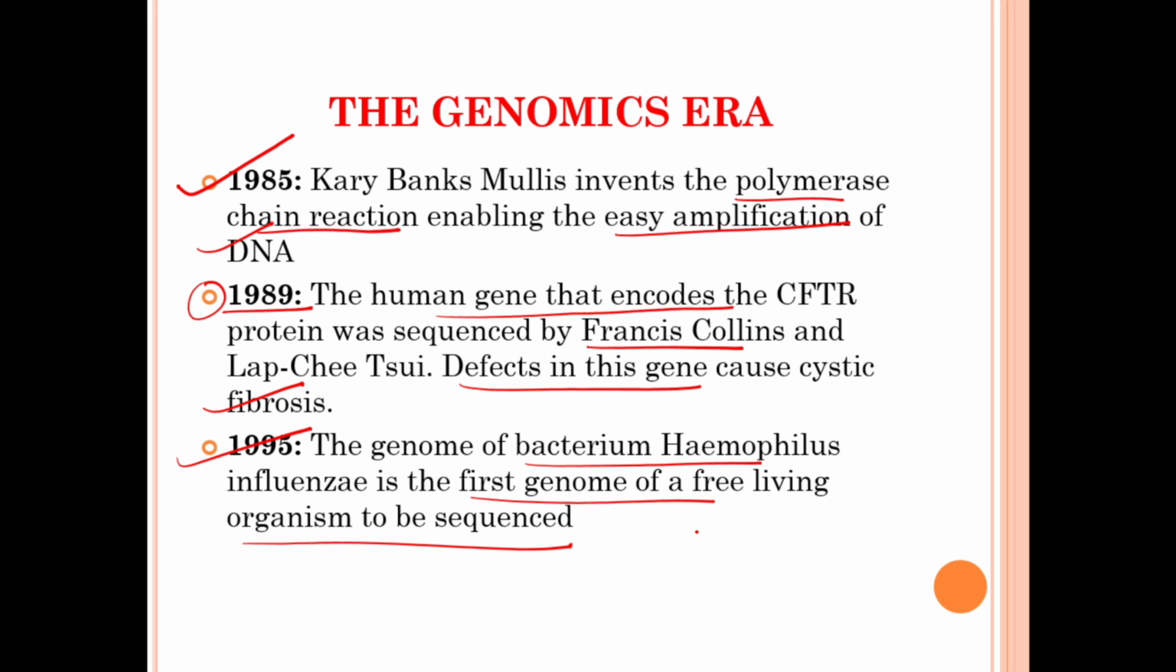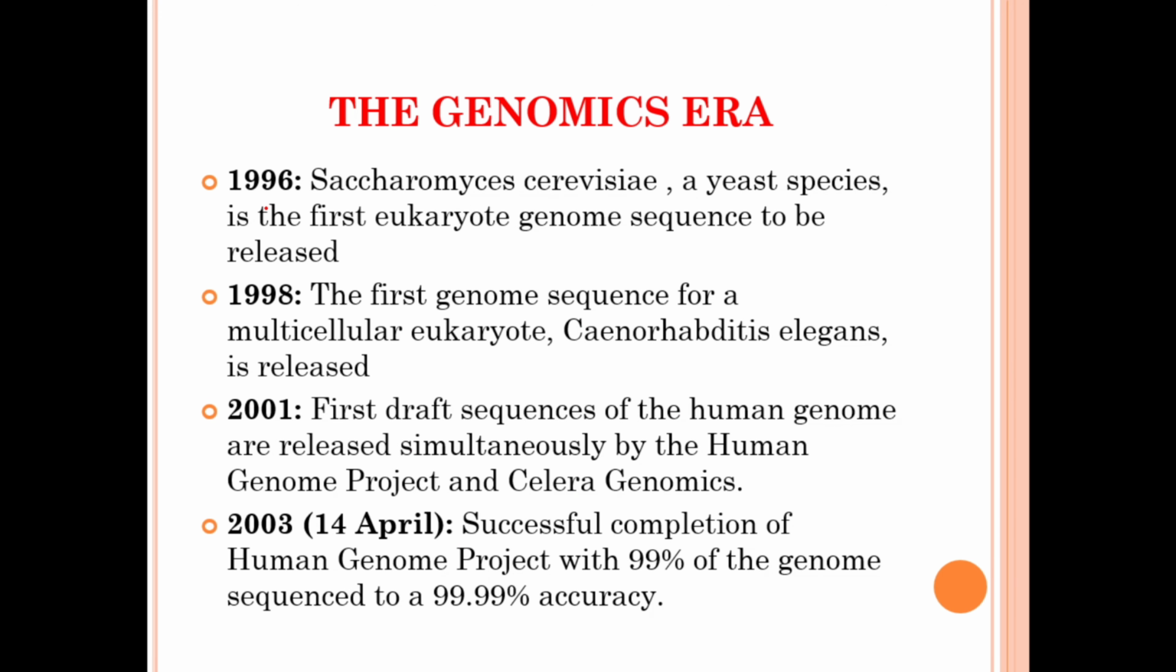Moving on in the genomics era, in the year 1996, Saccharomyces cerevisiae, a yeast species, is the first eukaryotic genome sequence to be released. In the year 1998, the first genome sequence for a multicellular eukaryote, Caenorhabditis elegans, is released.